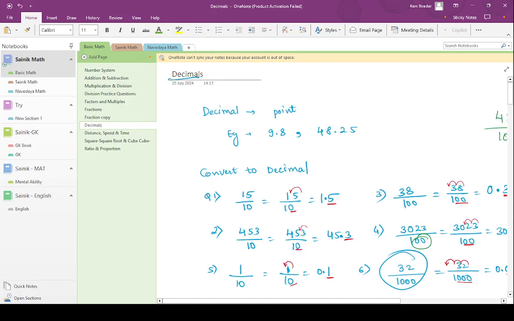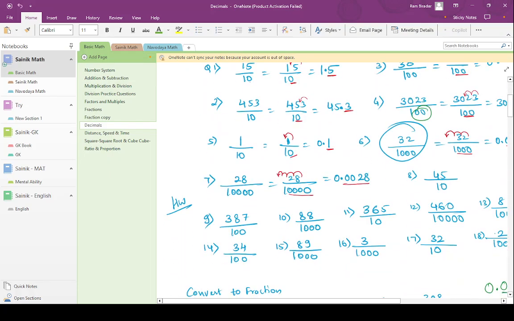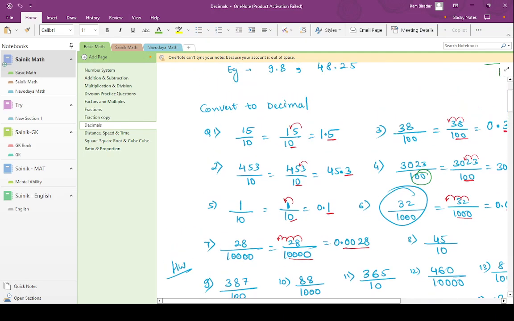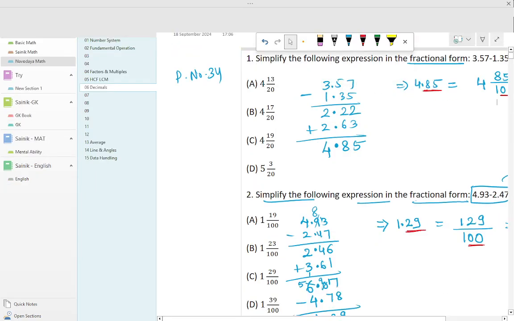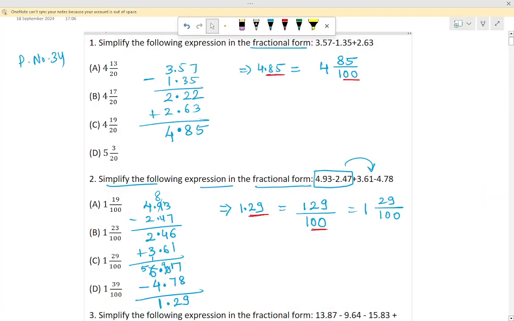Can you see this? Yes. 1 zero means 1 decimal place. So these are questions we have done, and that is what we are doing now. 1 decimal place means 1 zero, so 2 decimal places means 2 zeros we have to take. So next it will be 485 by 100.